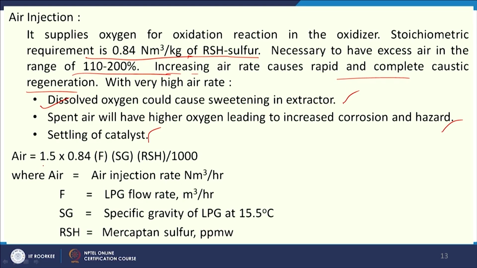So, air requirement is 1.5 into 0.84 into F into Sg into RSH by 1000. Here, air injection rate is in normal meter cube per hour, F is the LPG flow rate in meter cube per hour, Sg is the specific gravity of LPG at 15.5 degree centigrade, and RSH is the mercaptan sulfur in ppm weight basis.